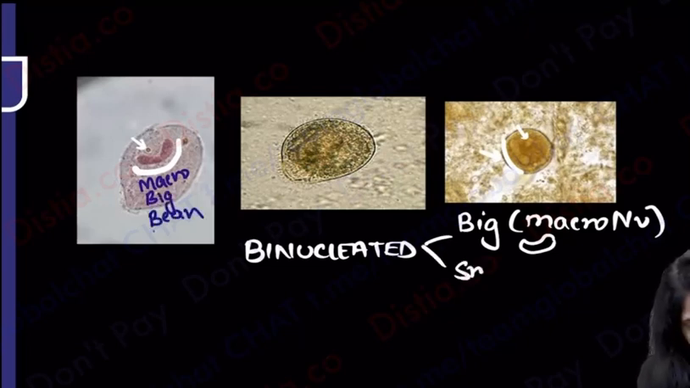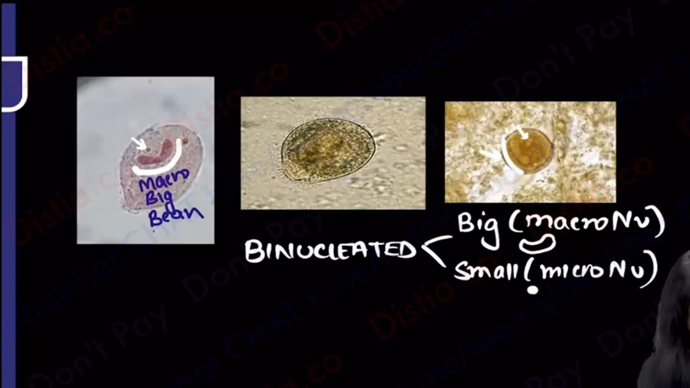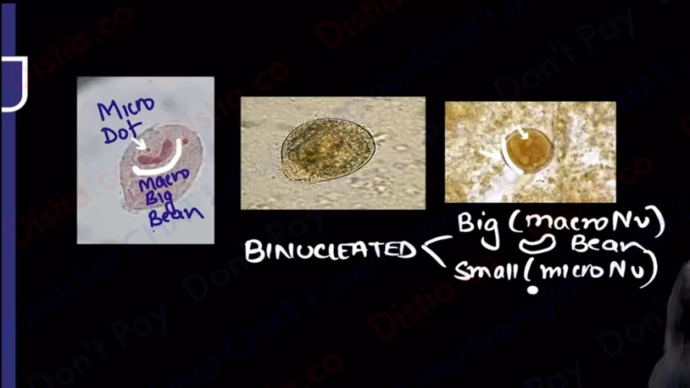Whereas there is a small little nucleus over here, which I call the micronucleus, and that is just like a tiny dot, which you can see again. So simple, another B coming your way: if you have a big nucleus, that is B for bean shape. Also, if you look carefully, two small lines you will see over here, just indicating that this is a ciliated organism.